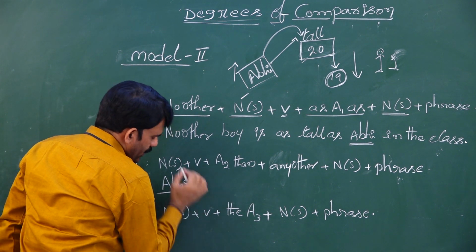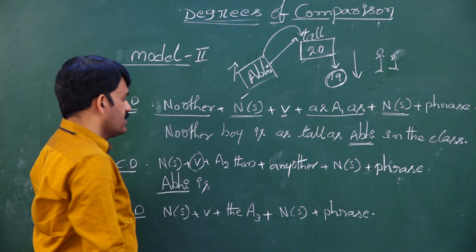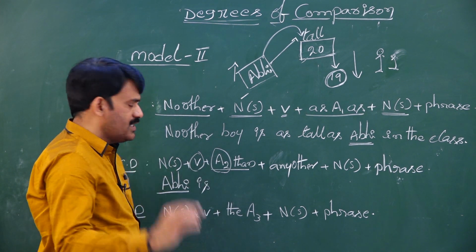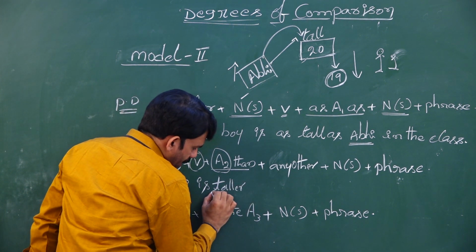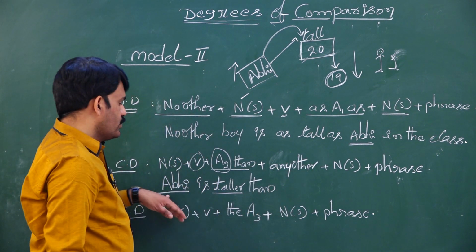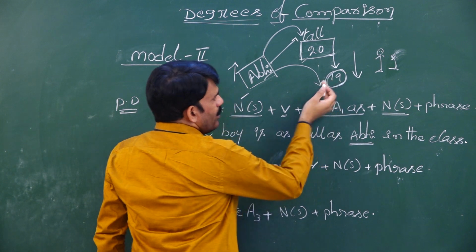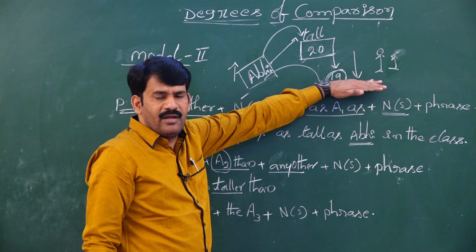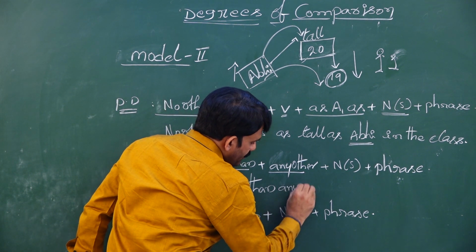Is Abhi singular or plural? Singular. Then I need to take only a singular verb. Abhi is taller. What is the comparative form of tall? The comparative form of tall is taller. So whenever we write the comparative form, never forget to write "than." So Abhi is taller than any other boy. You compare 1 to 19 with any other boy, any boy, but Abhi is taller. So we have to use "than any other."